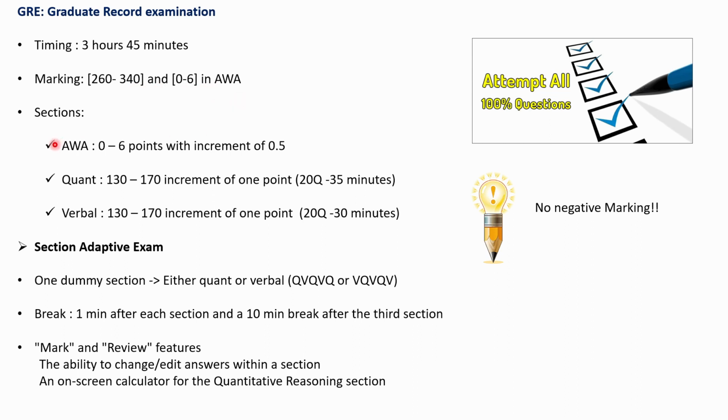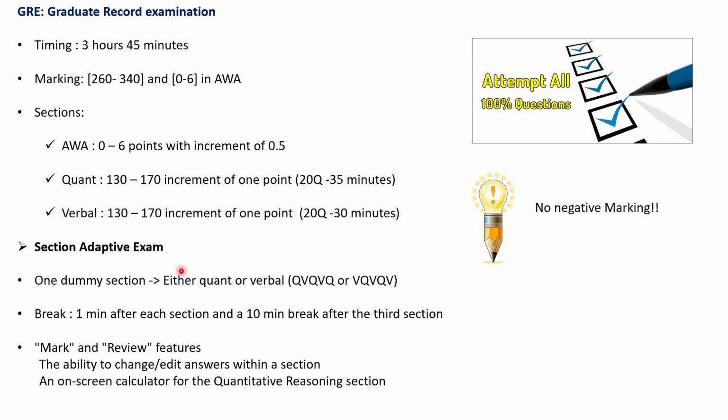The basic sections in GRE are AWA, 0 to 6 points with increments of 0.5. Quantitative section, 130 to 170, increment of 1 point. There will be 20 questions you have to solve in 30 minutes per section. Verbal, 130 to 170, increment of 1 point, 20 questions in 30 minutes.